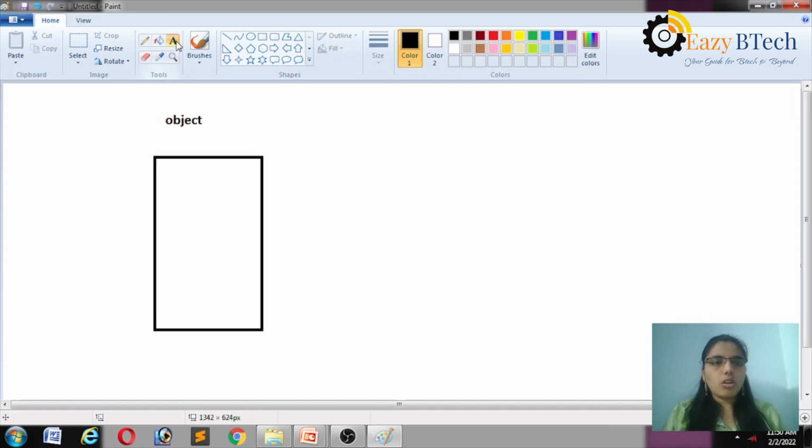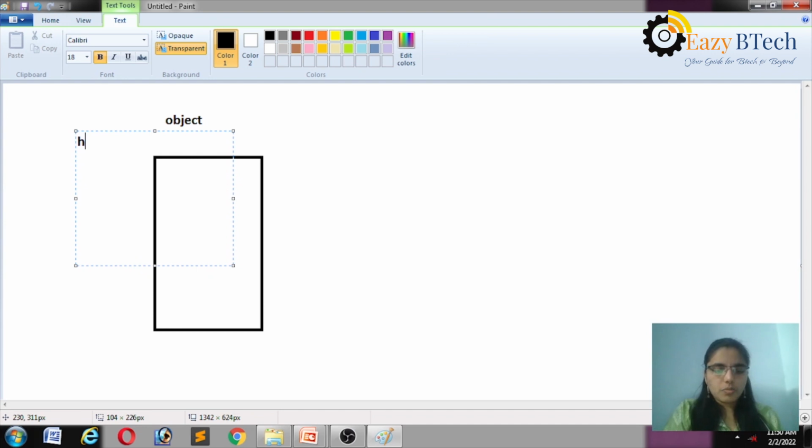What is an object? An object is nothing but a real-world entity. For example, a house is a real-world entity, fruits are a real-world entity, a pen is a real-world entity.